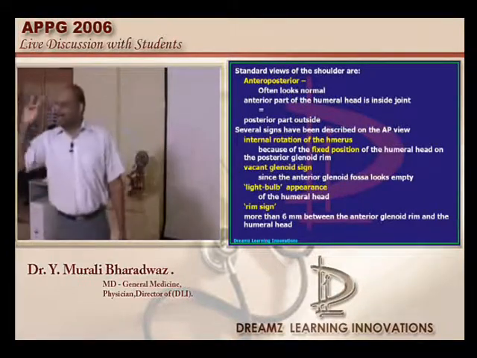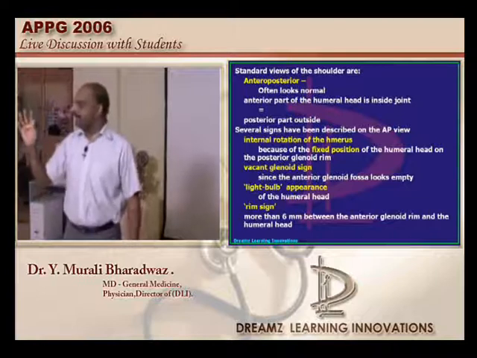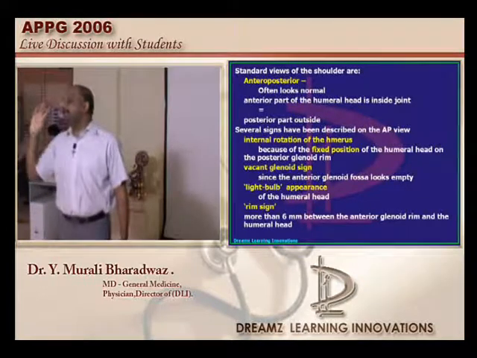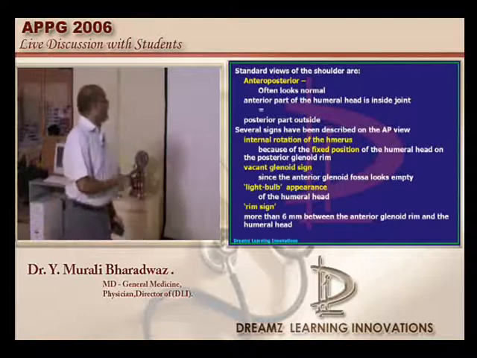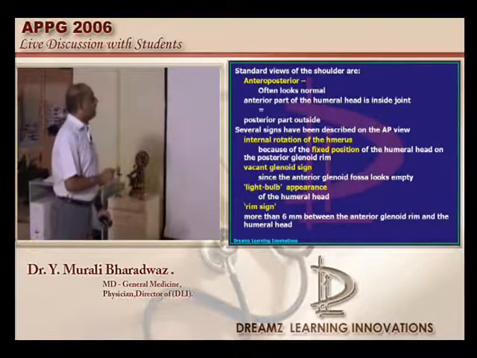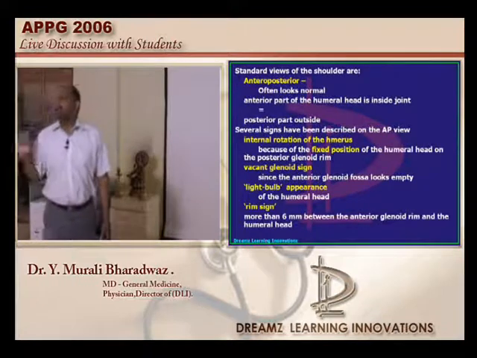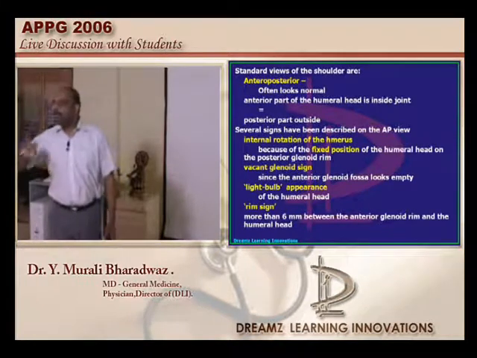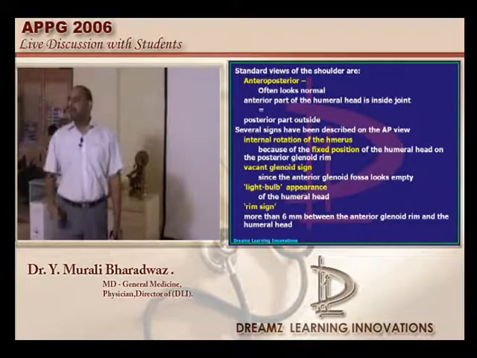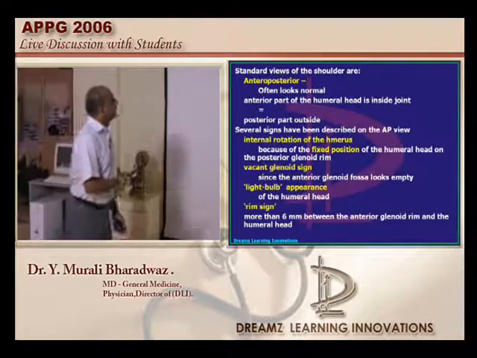There are three classical standard views for looking radiographically at the posterior dislocation: the AP view, the oblique view, and the axillary view, rather the lateral view and the axillary view. They are the three important views. What is this AP view?